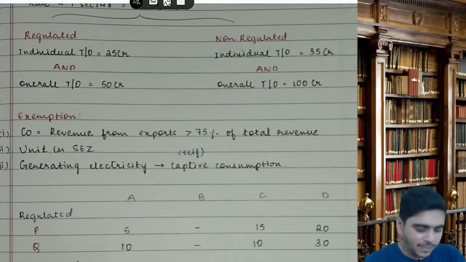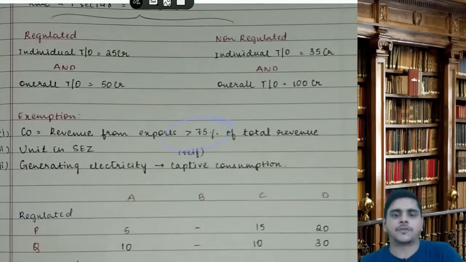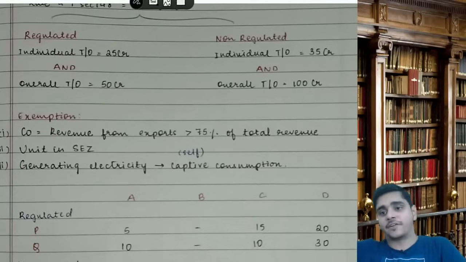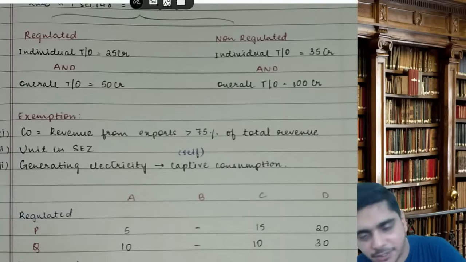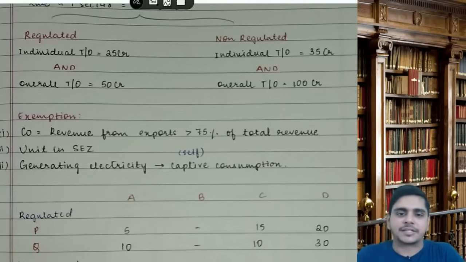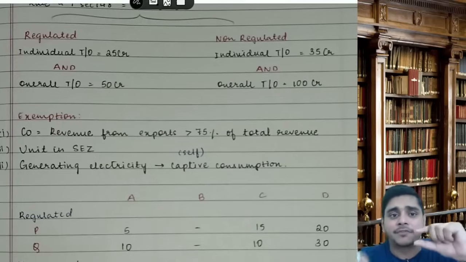Okay, exemption from cost audit. Number 1, a company whose revenue from export is more than 75% of total revenue. Number 2, a company in SEZ, a unit in SEZ. Number 3, generating electricity for captive consumption. These companies are exempted from cost audit.